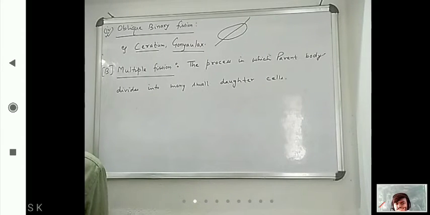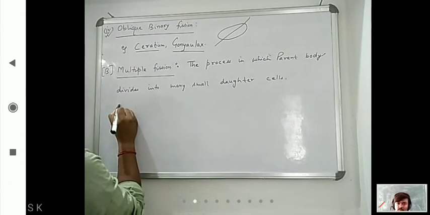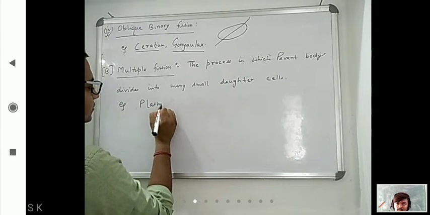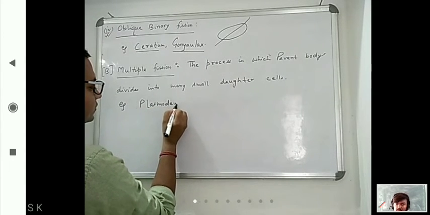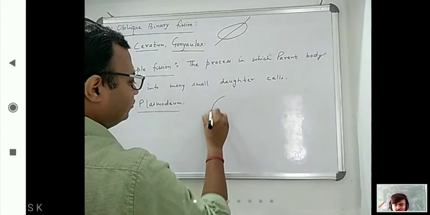So that process is known as multiple fission. Okay. Now, where can we see this? The malarial parasite, all of you have heard about that. That is Plasmodium. So here what happens?